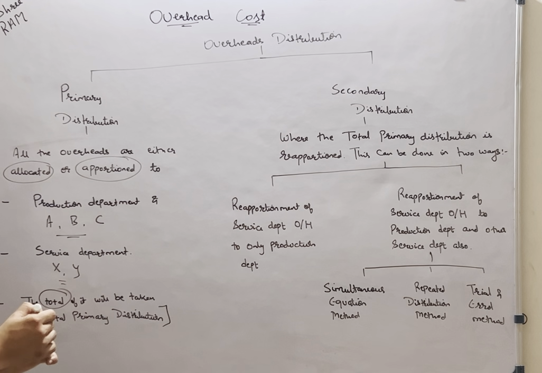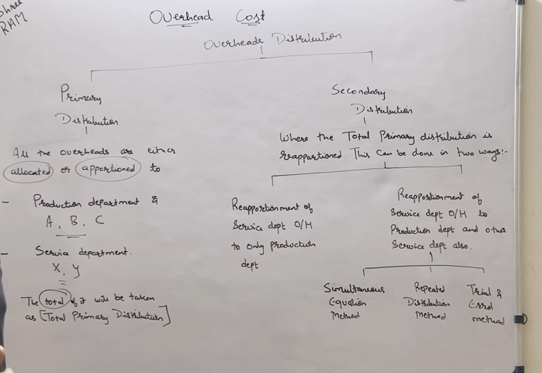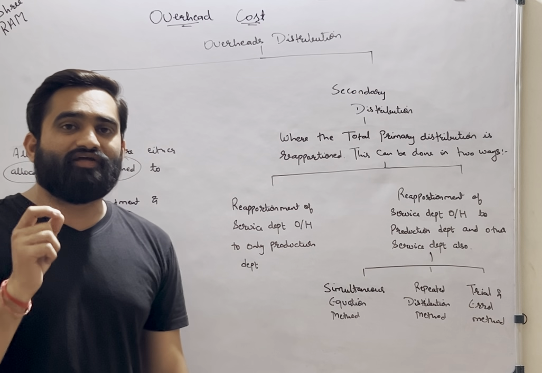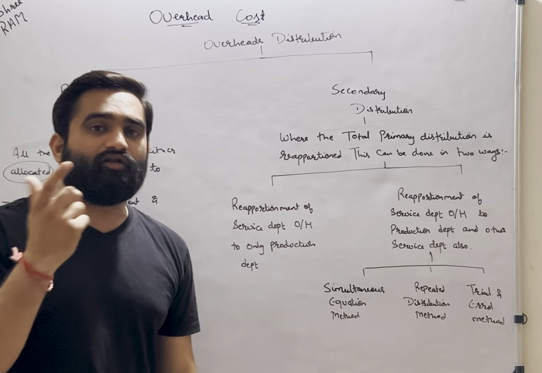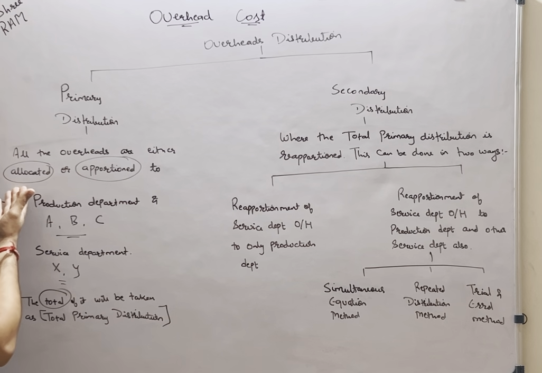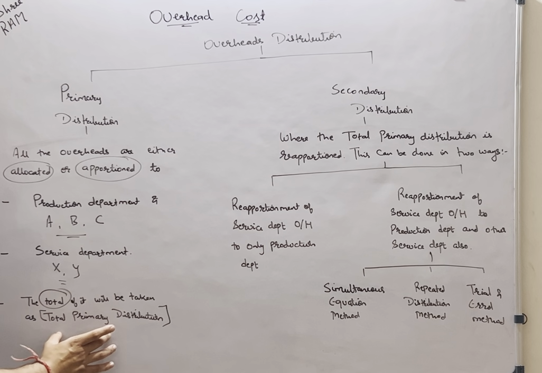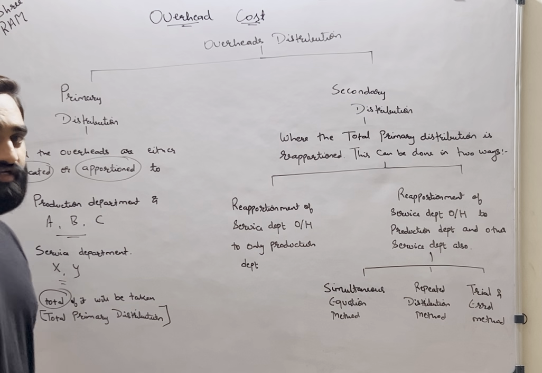That is the very simplest form of numerical questions that you will find. It will not be very difficult to solve these numerical questions. The only thing that you need to remember here is that you should be very well aware of what expenses will be allocated and what expenses will be apportioned, because we have already seen the difference. Allocation does not need any basis to distribute the expenses. It can directly be allocated to some of the department. Apportionment, you will need certain basis. You will have to come up with certain ratio and divide it into 5 different departments. So once you will be done with this, you will find out the total of it, and that will be termed as total primary distribution.